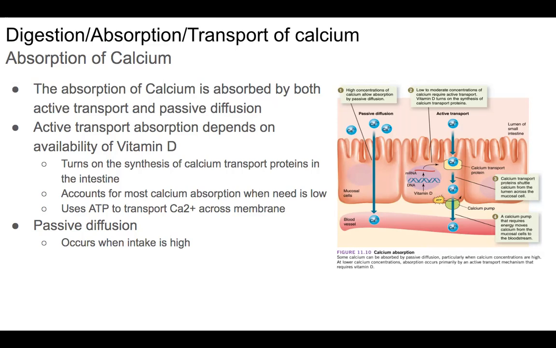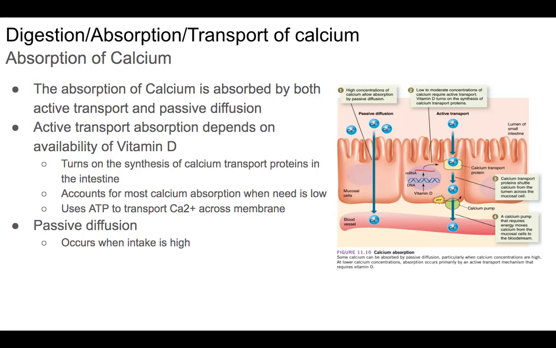In order for calcium in active transportation to enter the bloodstream, it needs to transport past the lining of the small intestine. In order to do that, it needs the calcium transport proteins. And once it is transported past the intestine lining, it uses ATP.